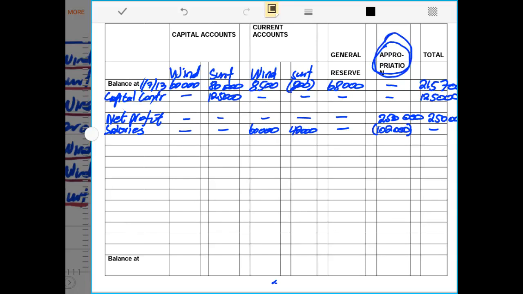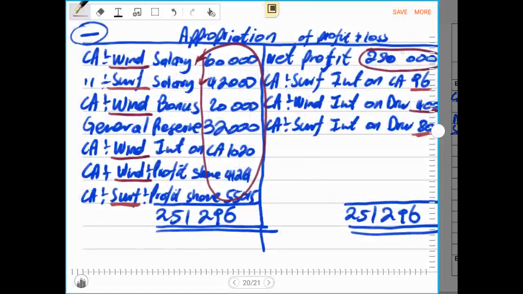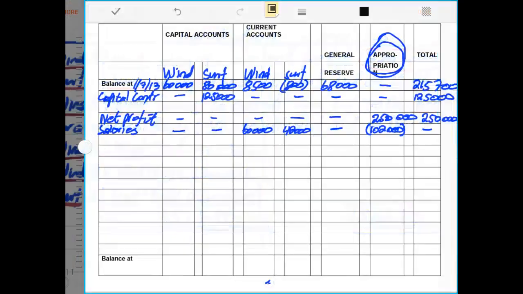However, with exception of current account, where the opening balances are in different signs, and all the entries that were on the credit side here must be recorded as positive in the appropriation account, in the appropriation column in the statement of changes in equity.